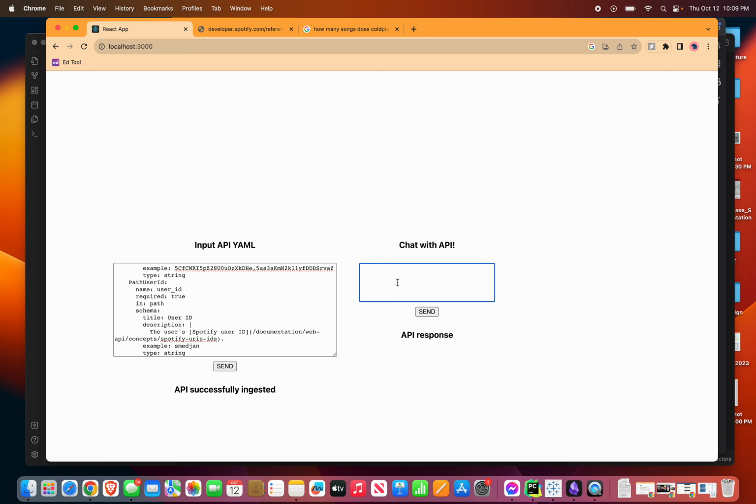Let's ask Ubby's question of how many songs does the band Fort Minor have? And let's see what it says. Wow, that was fast. It says Fort Minor has a total of 357 songs.